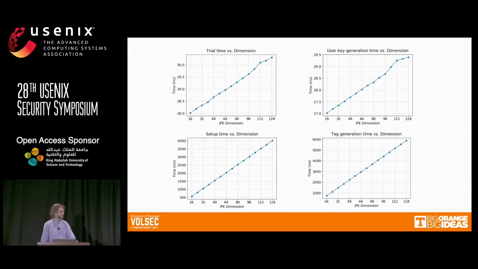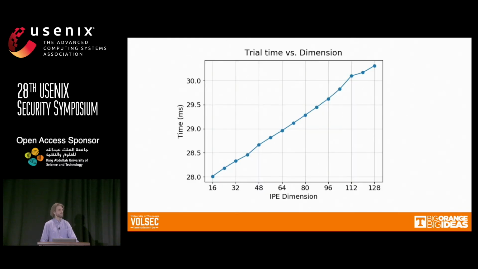For the setup phase and the tag generation phase, these are the slowest algorithms, and we're in the realm of a few seconds here. But the trial algorithm in particular is the one that we're most interested in because that's the one that all the users on a network would be running repeatedly for each tag. And so here we see that we're in the realm of about 30 milliseconds or so for a trial.